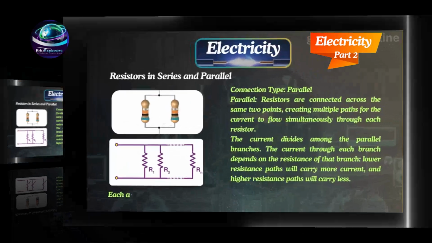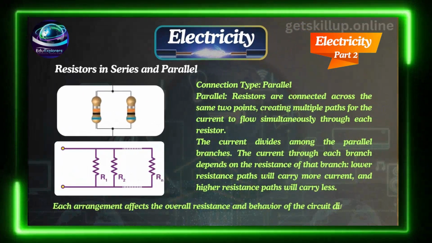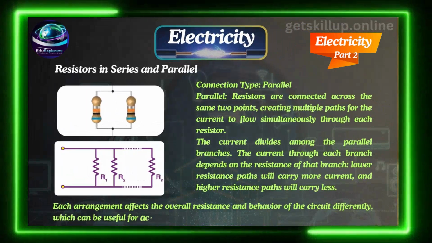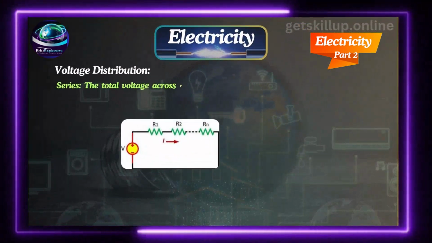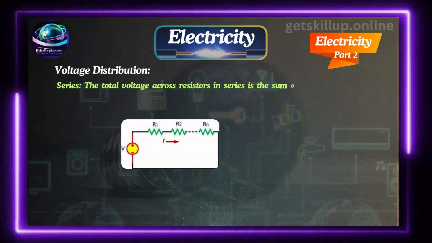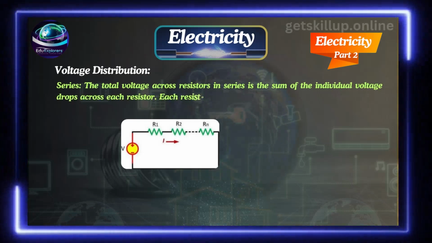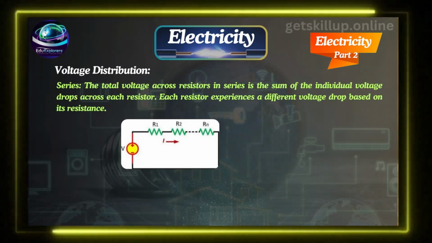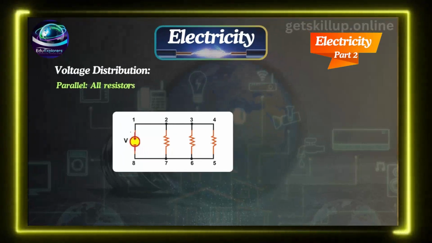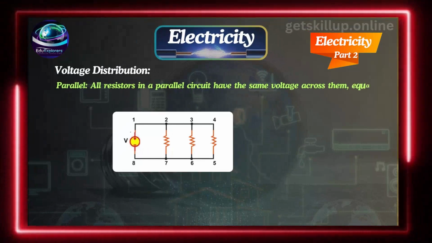Each arrangement affects the overall resistance and behavior of the circuit differently, which can be useful for achieving desired current and voltage characteristics. Voltage distribution. In series, the total voltage across resistors in series is the sum of the individual voltage drops across each resistor. Each resistor experiences a different voltage drop based on its resistance. Parallel. All resistors in a parallel circuit have the same voltage across them, equal to the voltage of the entire parallel network.